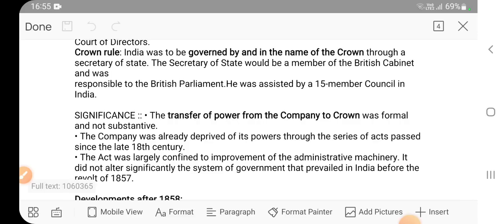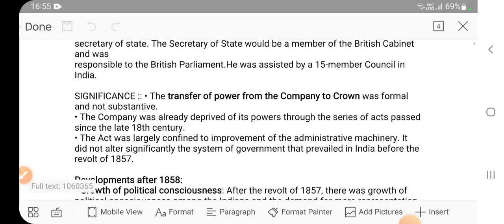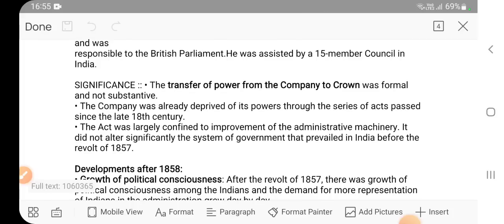18th century. See, we have seen so many successive acts from 1773 to the last charter of 1853. What happened? We have seen that act by act, the power was taken from the company and given to the crown or to the British government. So in this act, you are saying that okay, right now the power is transferred to the crown from the company. It is actually just a formal declaration. In reality, it has already happened through so many acts in the past.